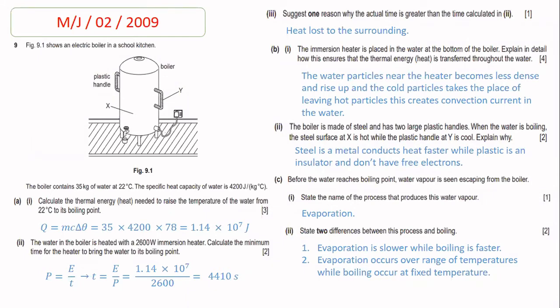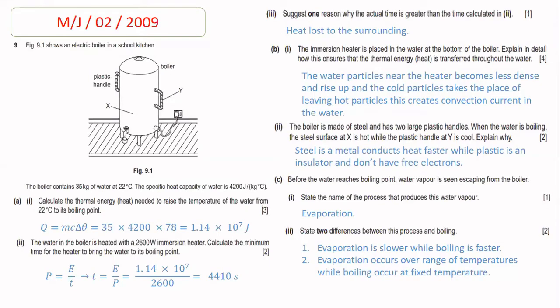It means the temperature of the water increases from 22 degrees centigrade to 100 degrees centigrade. There again temperature change is involved. So we use the formula, which is Q is equal to mc delta theta. In place of m we put 35, the value of c is 4200, and in place of delta theta we put 100 minus 22, which is 78. After solving, we get the answer, which is 1.14 times 10 to the power 7 joules.